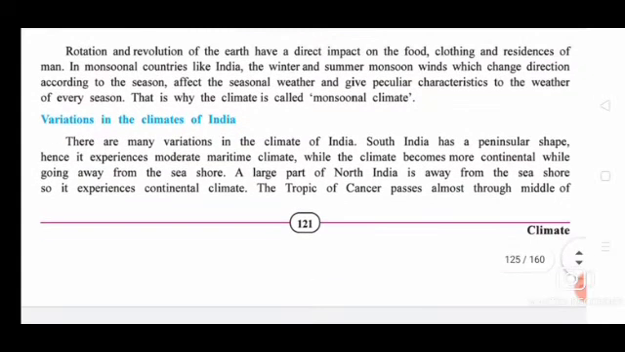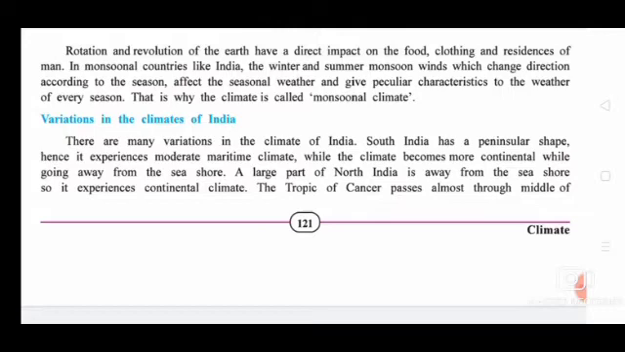Next we will see the variations in the climates of India. There are many variations in the climate of India. South India has a peninsular shape. Hence it experiences moderate maritime climates.